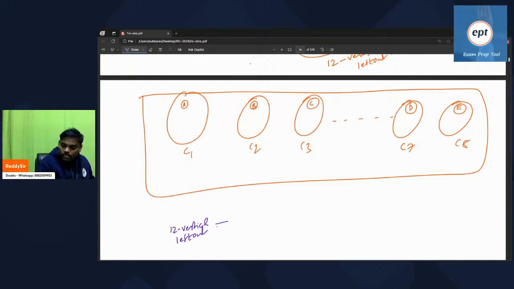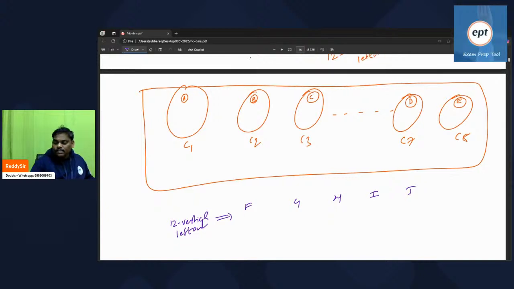Assume F is the first vertex, G is the next vertex, H is the next vertex, I is the next vertex, J is the next vertex. Like that, assume 12 vertices are there. Some people are asking, sir, where will I keep these? You keep them wherever you want. In any component you can keep them. In one component also you can keep them, or in many components. It's up to you. Let us assume I kept F here.